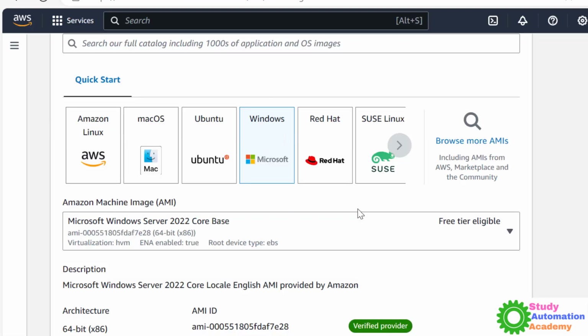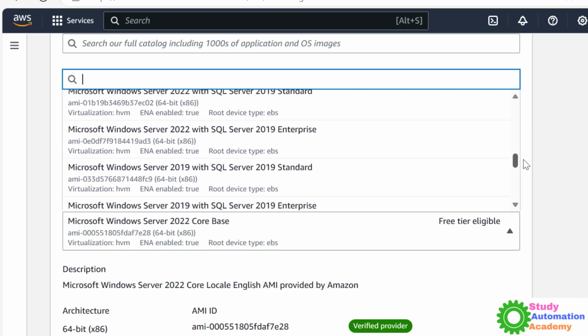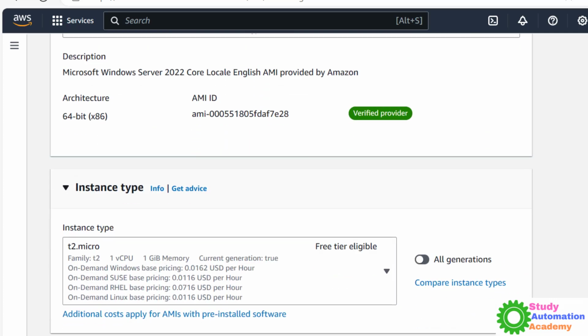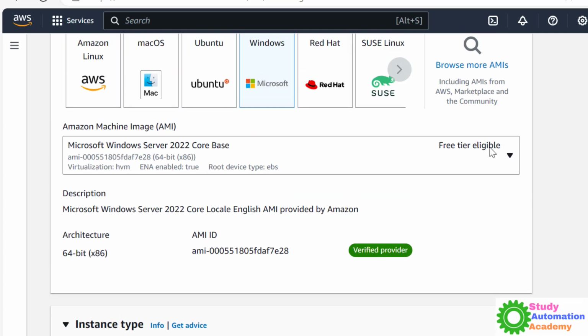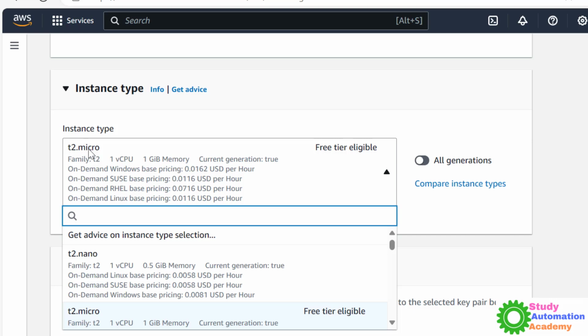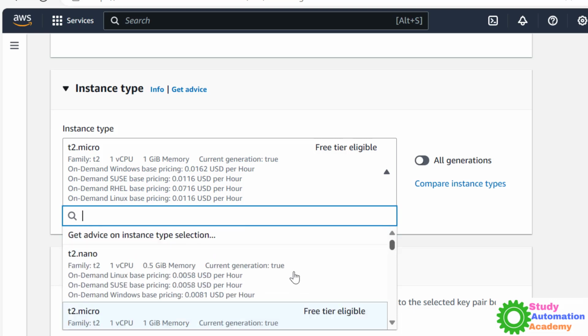Suppose you have selected here, then you also have to check what all things we are trying to use here. So it will ask us in the next one. If you see, we have selected free tier here. In the next one, it's saying instance type. So now instance type T2, right? If you see, T2 micro is free. By default it will select the free one only, but if you want to change, you can change to any other thing, right?